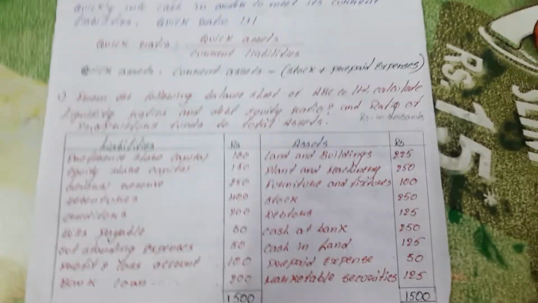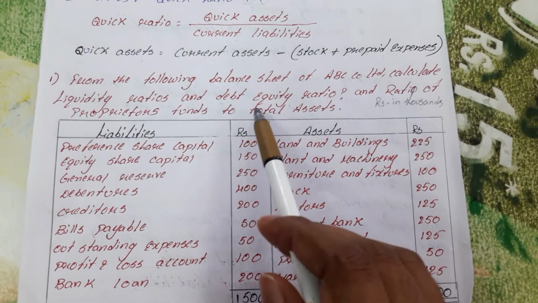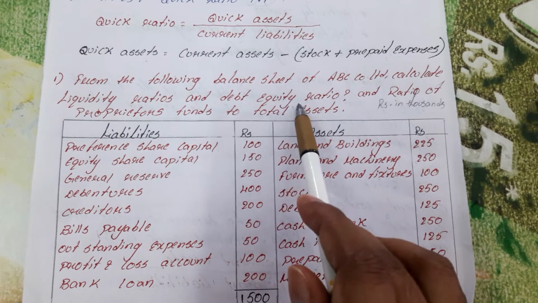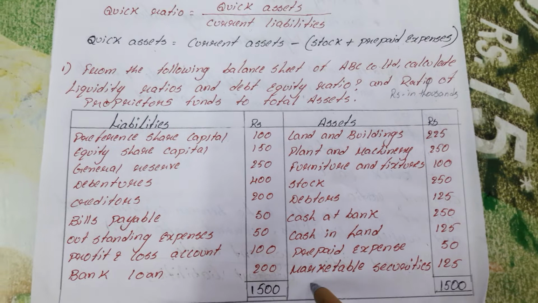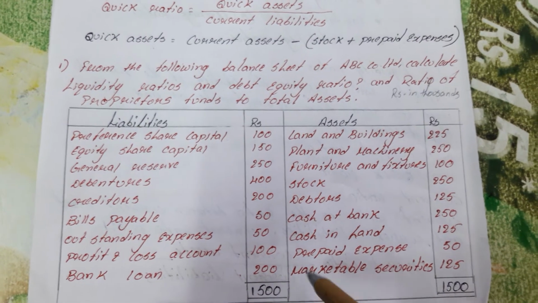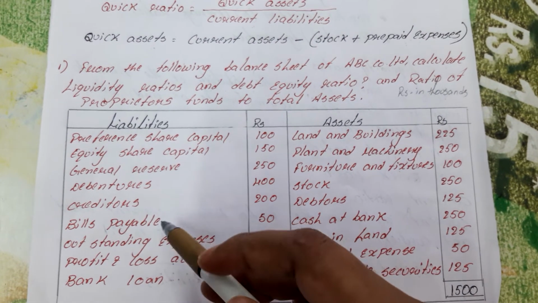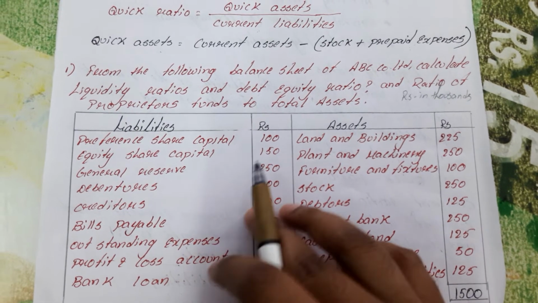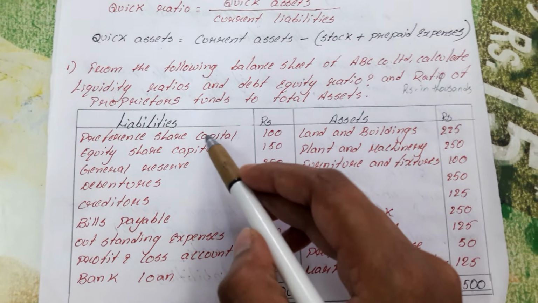I think in part 1 of ratio analysis we discussed this: from the following balance sheet of ABC Limited, calculate debt equity ratio. With the help of this, we will try to calculate debt equity ratio. Debt is nothing but the loans that we take. So what is the loan amount?